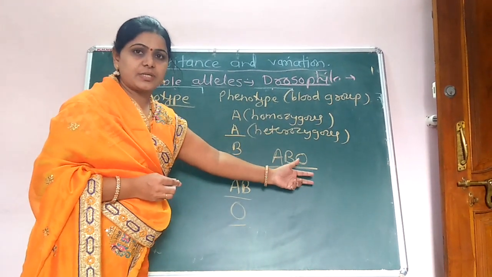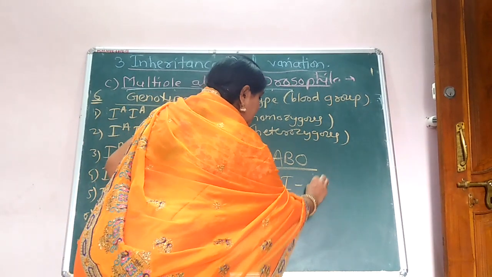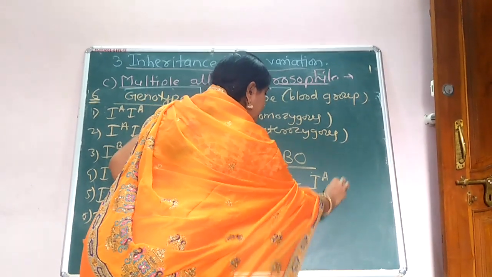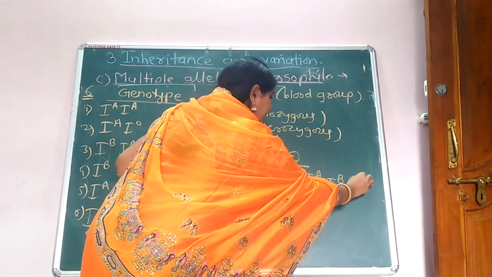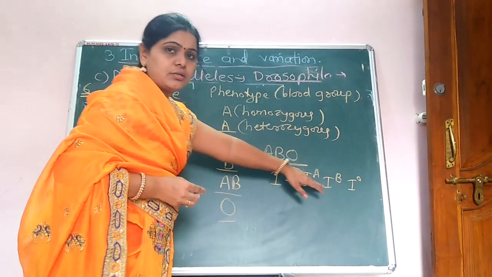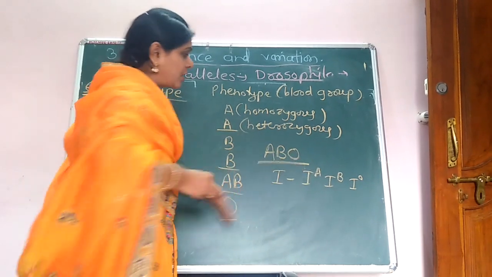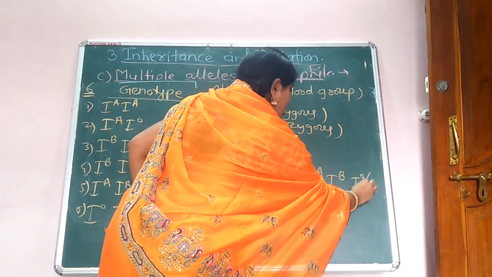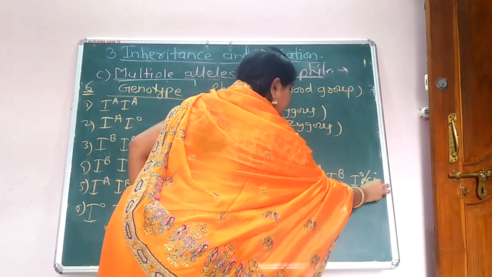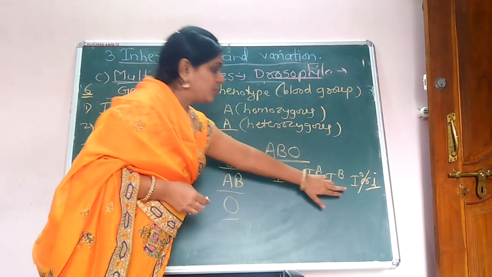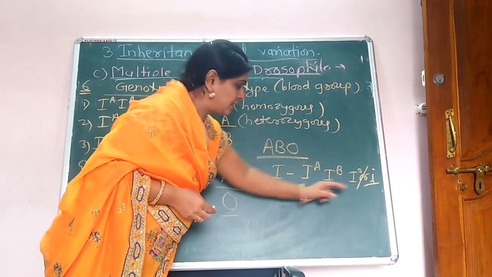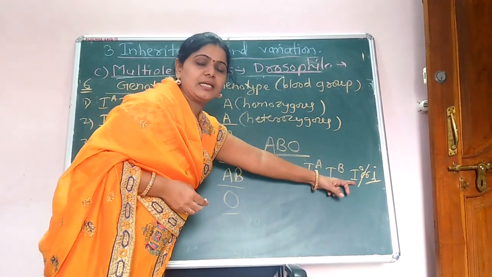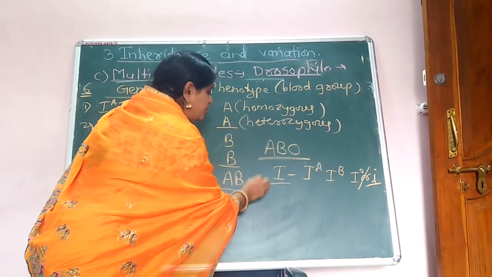3 alleles are present here. I A, Some people also write it as I0, call it IO, or write it as small i. That is the 3 types of alleles are present in a gene I.